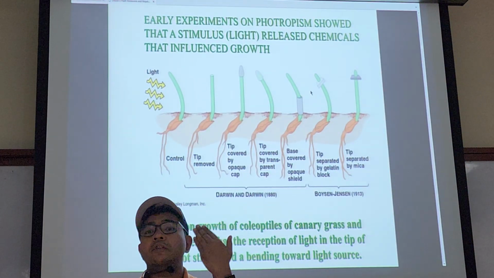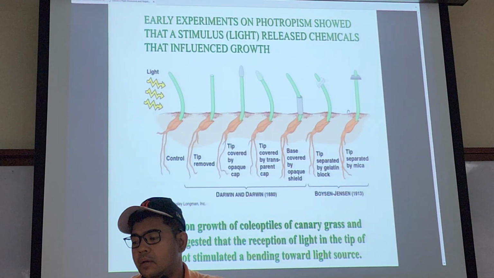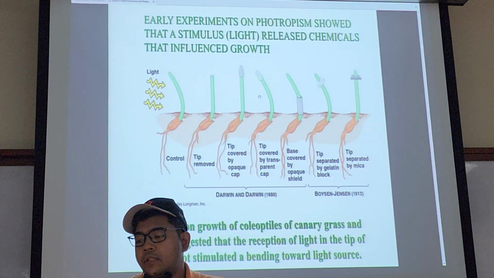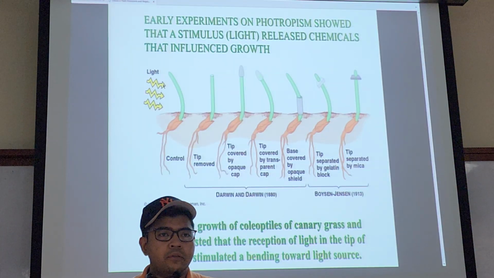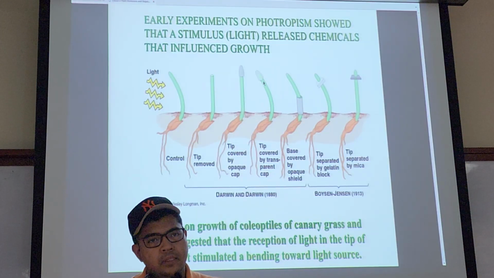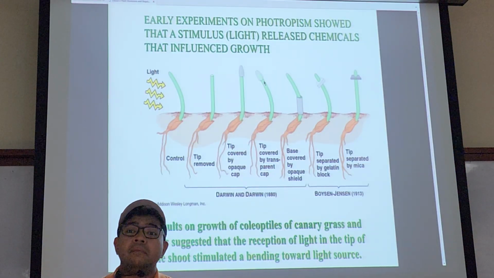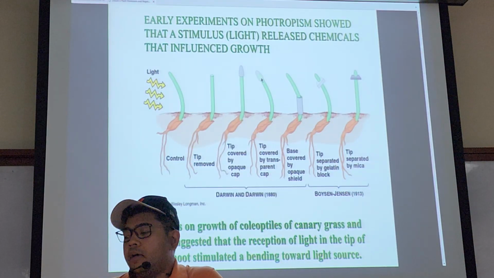Opaque means light cannot go through. Like the glass is transparent, right? So opaque, you can't see what's beyond that. And then if it's transparent, the coleoptile tip follows the light, as in the control here. So that was interesting, but of course he died, because you have to die somehow.